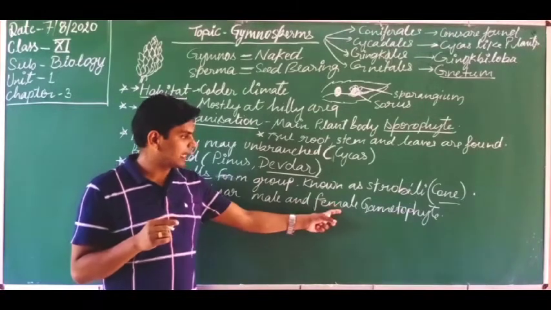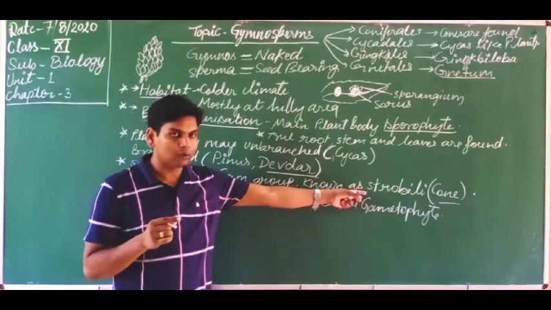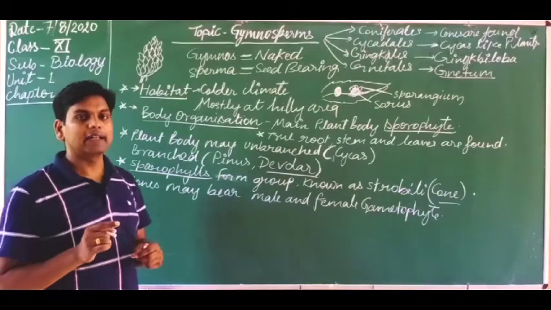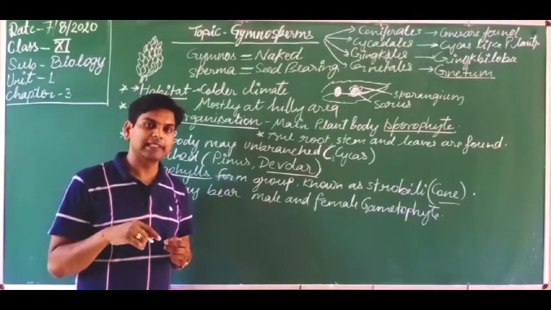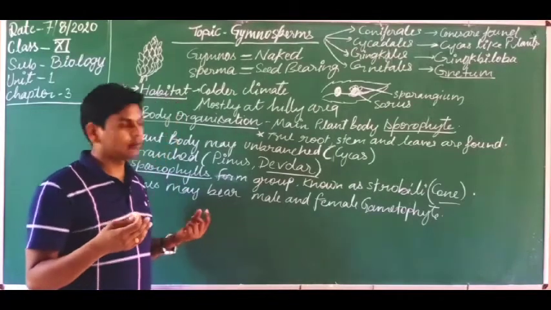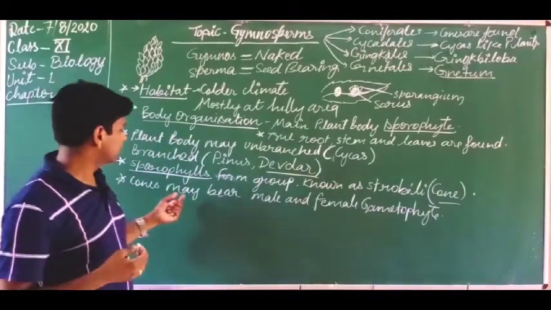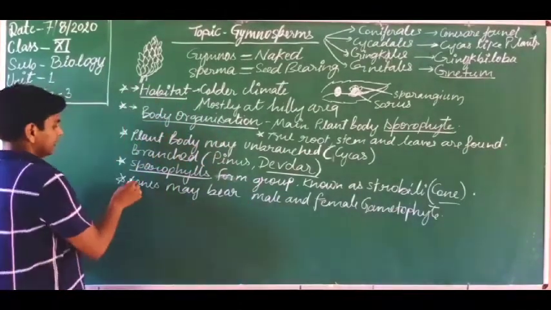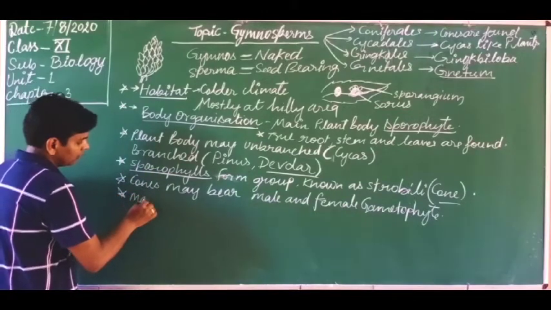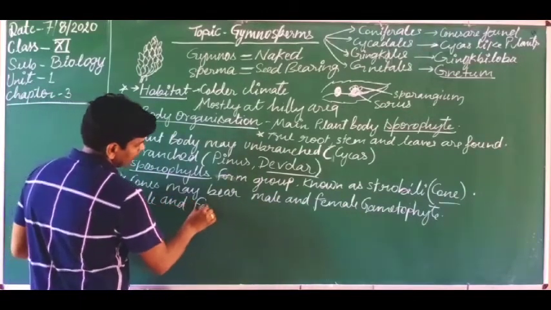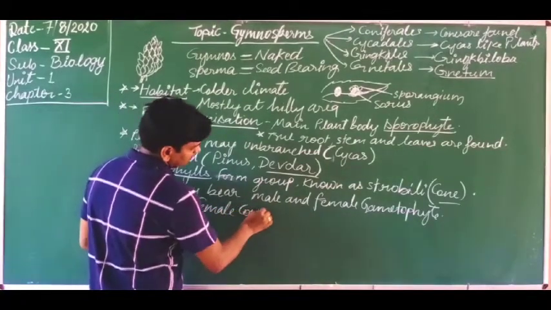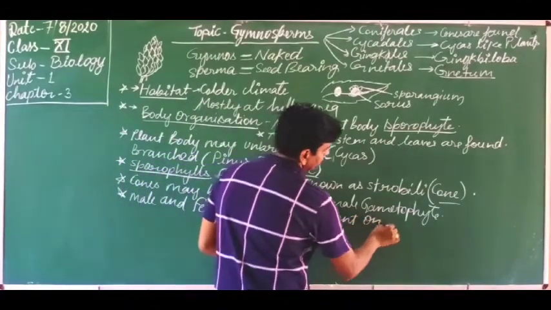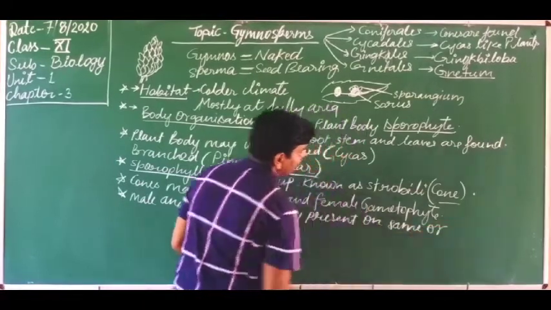Okay, and where is it present? It is present inside the strobili, which are the group of sporophylls. Okay, and these gametophytes form the microspore and megaspore. Microspore means male gamete and megaspore means female gamete. Okay, so here cones may bear male and female gametophyte. So male and female cones may be present on the same or different plants.